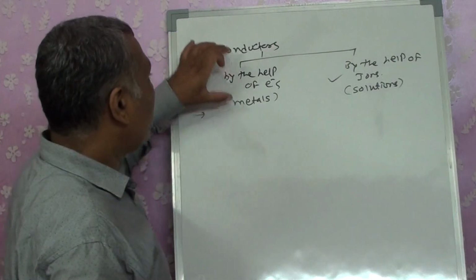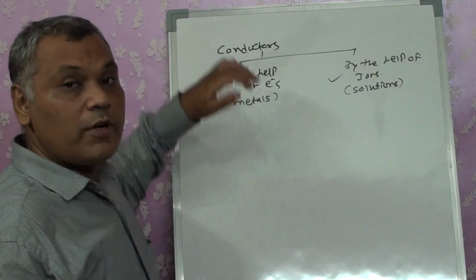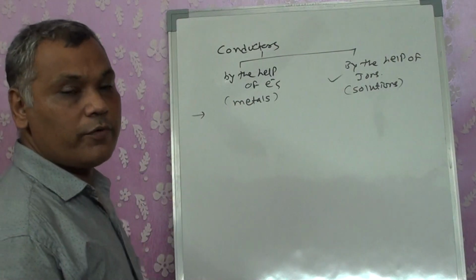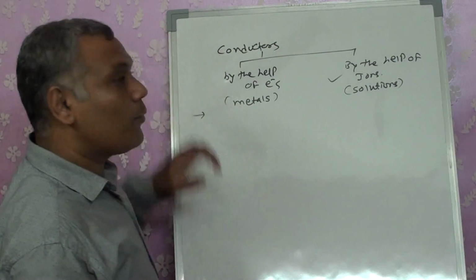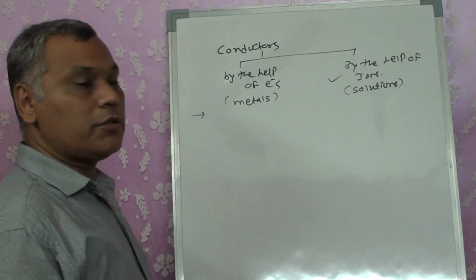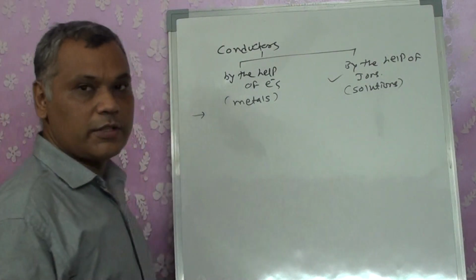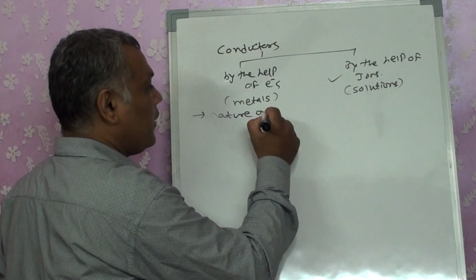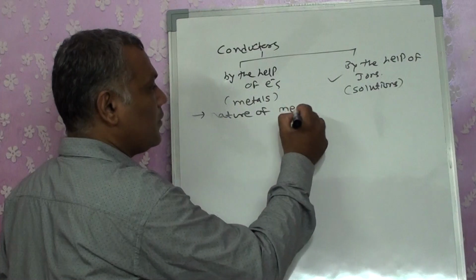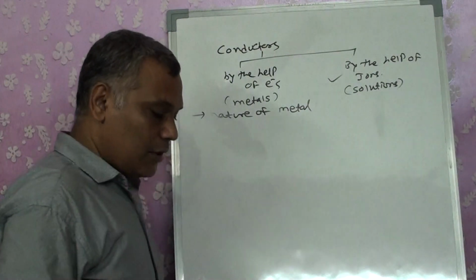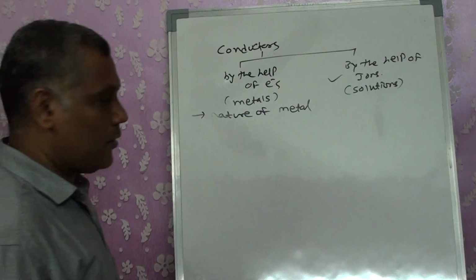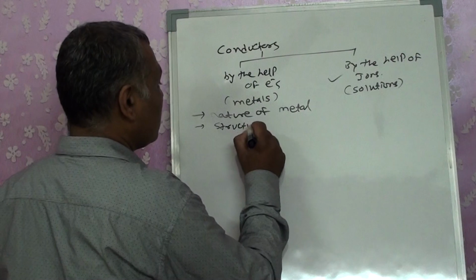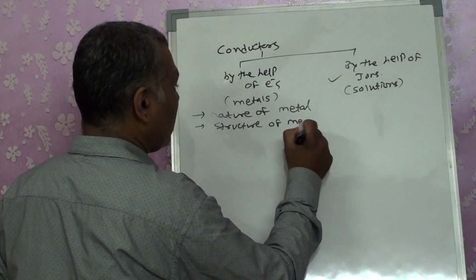So when we are talking about conductors, they are those which allow electricity to pass through them. If we take the example of metals, then the total amount of conductance in the metals or in the solid state depends upon the nature of the metal.